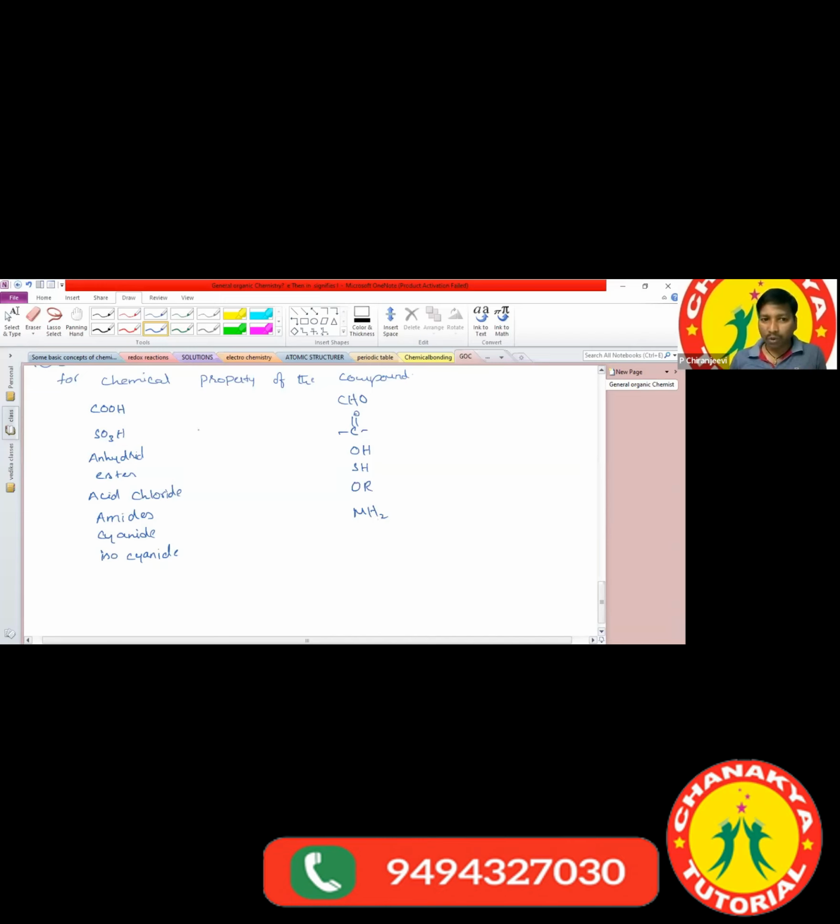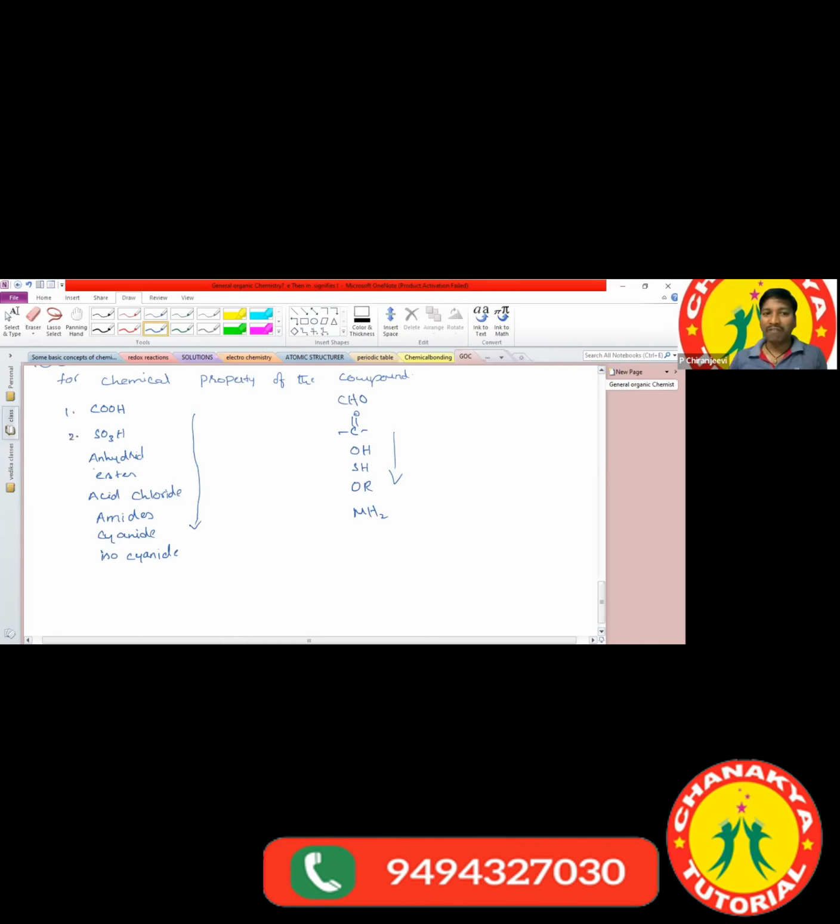Sir, what are the functional groups? I wrote them here, all in decreasing order of the priority. Sometimes they give us different functional groups, so what is the priority order of the functional groups here? This order we have to remember. So what is the first priority of the functional group?